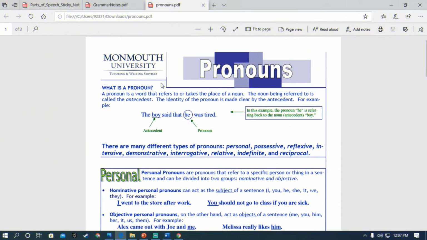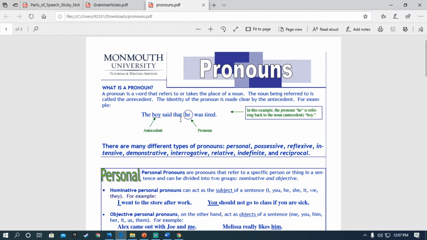In more detail, if we are exploring the pronoun, we have some different types of pronouns which are personal pronoun, possessive pronoun, reflexive pronoun, intensive pronoun, demonstrative pronoun, interrogative pronoun, relative pronoun, indefinite pronoun, and reciprocal pronoun.